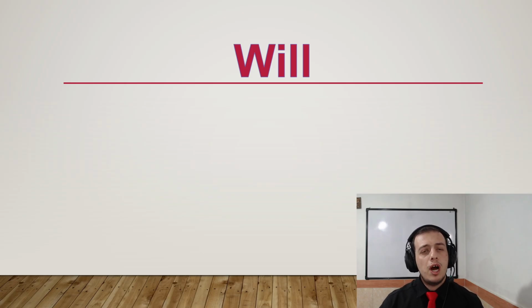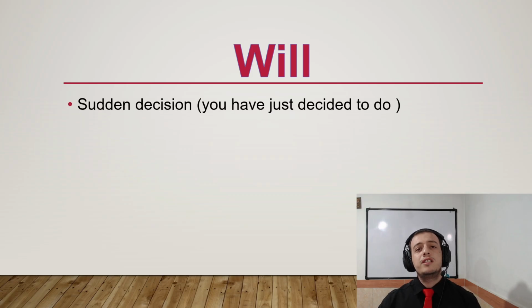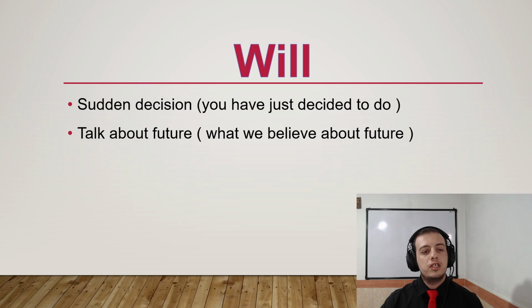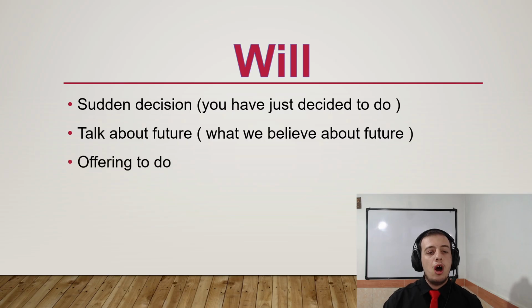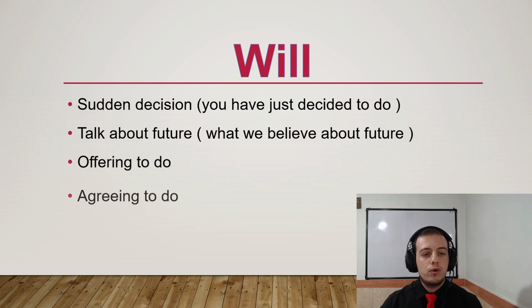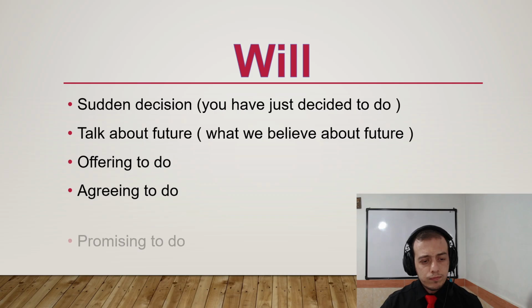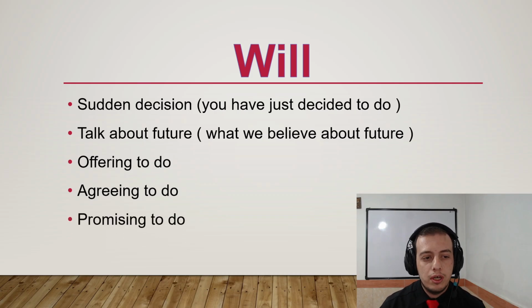So let's start with the function of will. Why do we use it and when do we use it? The first one is sudden decision, I think it's the easiest one. Something you have just decided to do. And the second one is talking about future. Because will talks about future, what we believe about future. And the third one is offering to do something, agreeing to do something, and promising to do something.